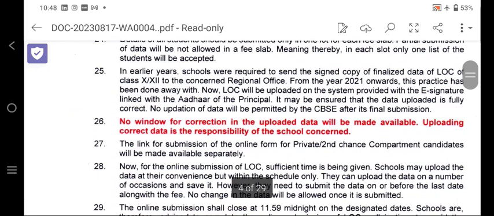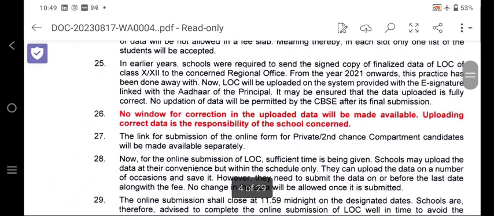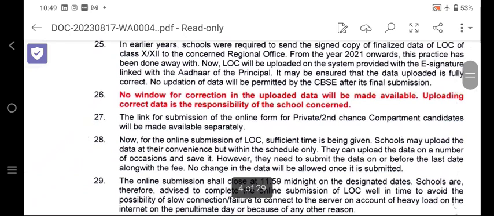Number 25. In earlier years, schools were required to send the signed copy of the final data. This is very important, because you needed to send the signed copy of the finalized data from the CBSE website to the regional office. From the year 2021, this practice has been done away with. It is not required to send the finalized copy signed by the parents and the students to the CBSE or the regional office. LOC will be uploaded on the system with the e-signature linked with the Aadhaar of the principal. It may be ensured that the data uploaded is fully correct. So that means you don't need to send any hard copy to the regional office.